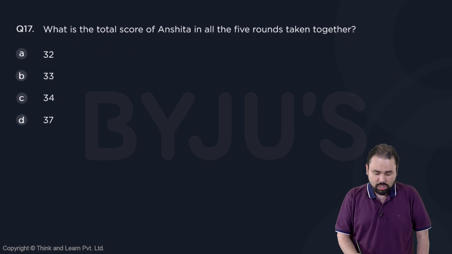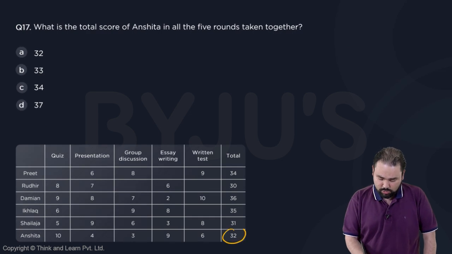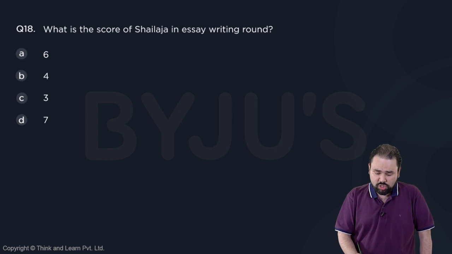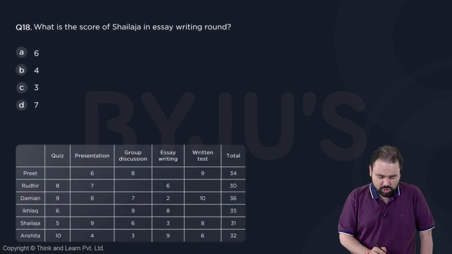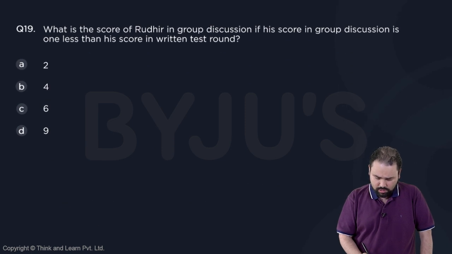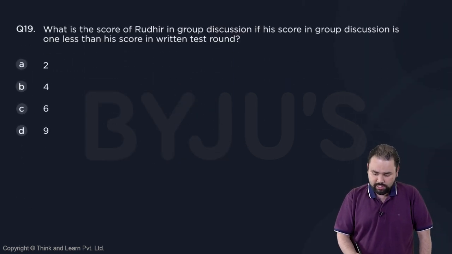Let's look at the questions. What is the total score of Anshita in all 5 rounds taken together? Let's look at the table. Anshita all 5 rounds, 32. Answer is option A. What is the score of Shailaja in the essay writing round? Shailaja in essay writing round is 3. Let me just go back. Shailaja in essay writing round is 3. Yeah, this is fine. Let's look at the next one.